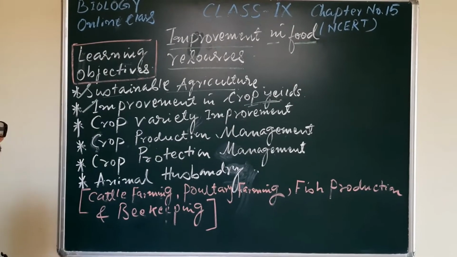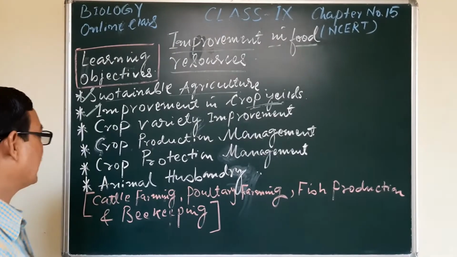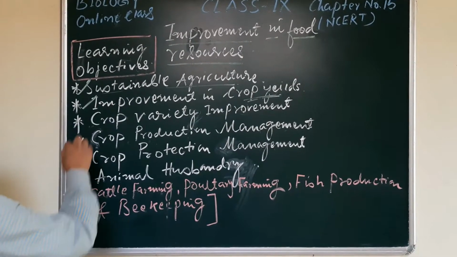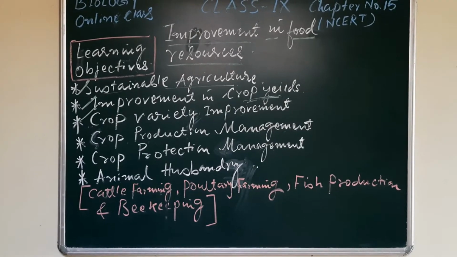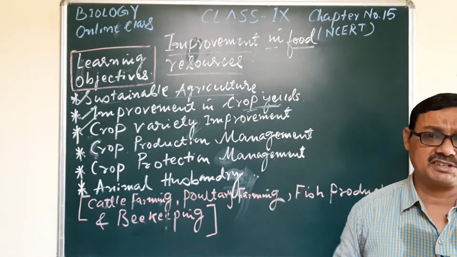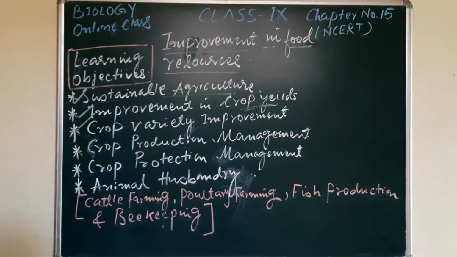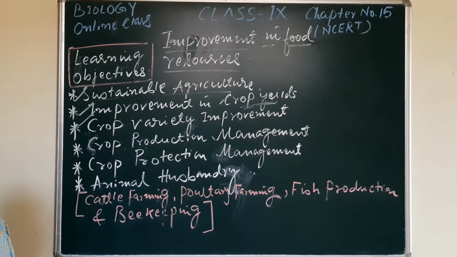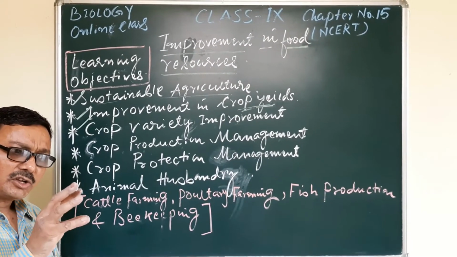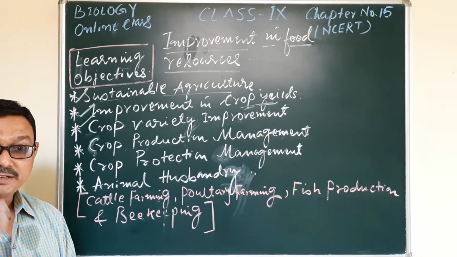Now the important part, how we can improve our food resources, will come in the third point, that is crop variety improvement. Variety is very important. There are several strains or varieties of plants. Whether it is the season of mango, there are a variety of mangoes in the market. We are going to purchase mango, and you are choosing which type of mango you require. And this is the variety.